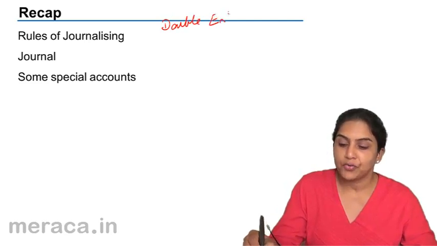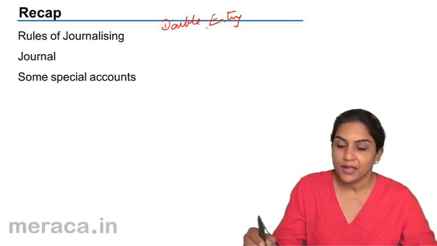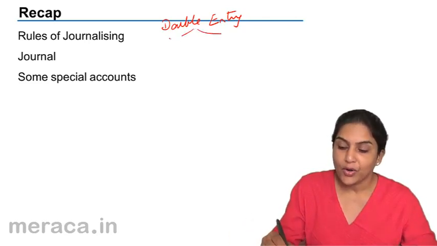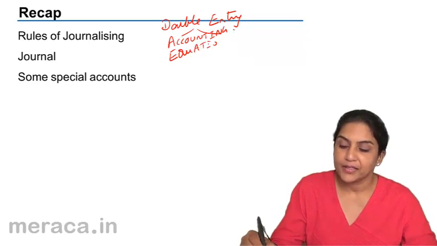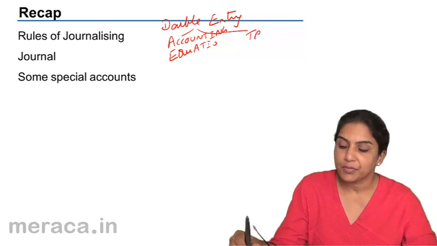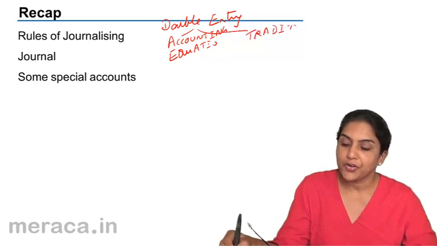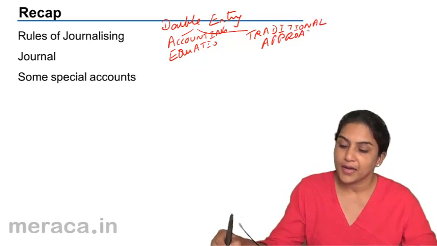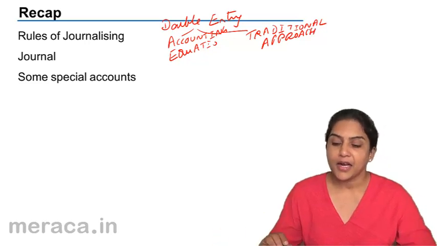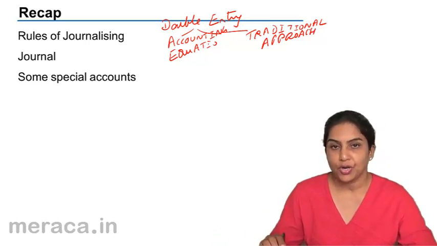And in order to follow these rules of double entry, we had two approaches. One was the accounting equation approach, and the other is the traditional approach. What did we say under the accounting equation approach?